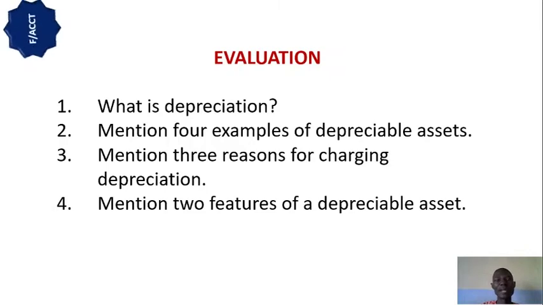Depreciation can be defined as the gradual reduction in the value of fixed assets as a result of wear, tear, obsolescence, and other factors.